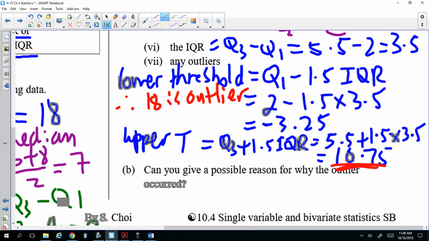Okay, any question? And then why is there an outlier? How do we explain that? Because if there are lots of geese on that day, maybe a flock of geese was spotted on that day.